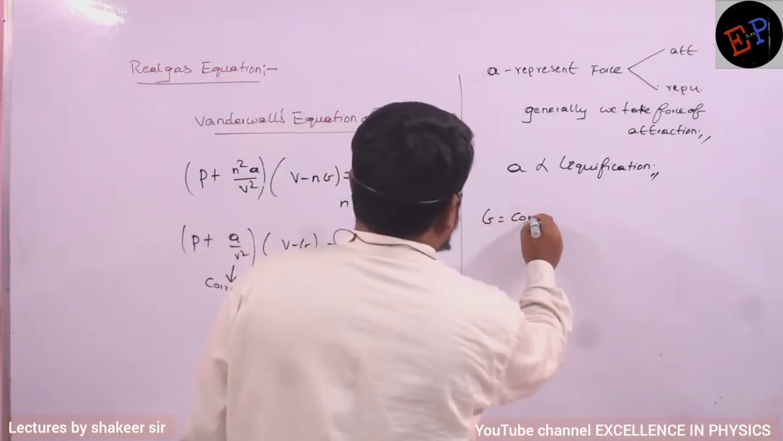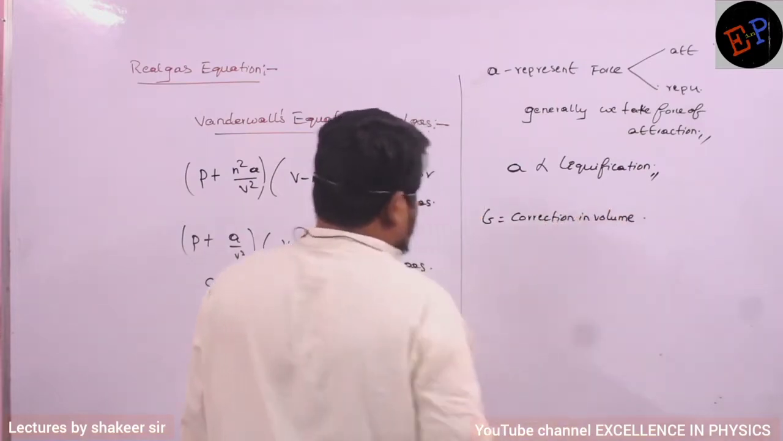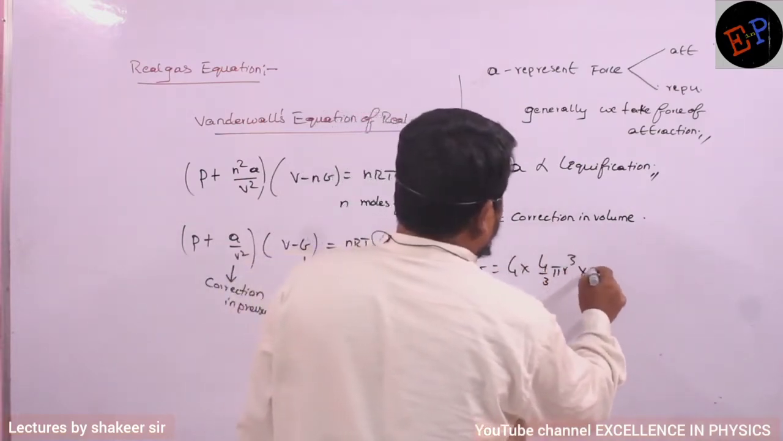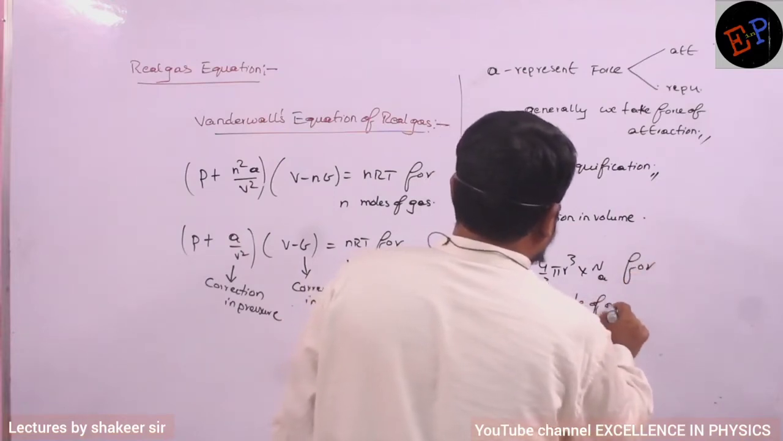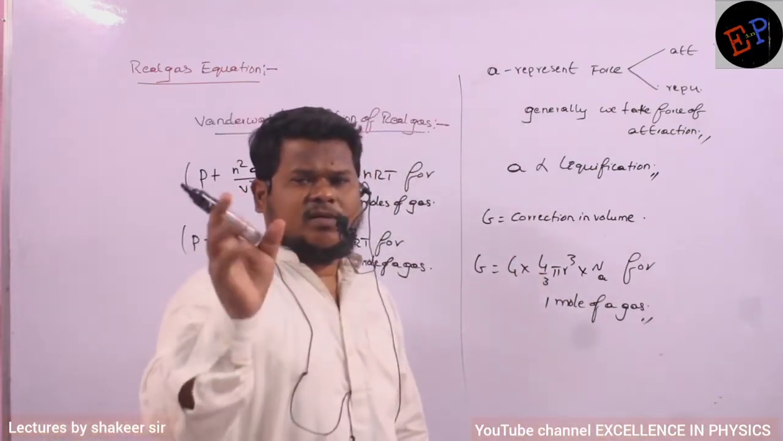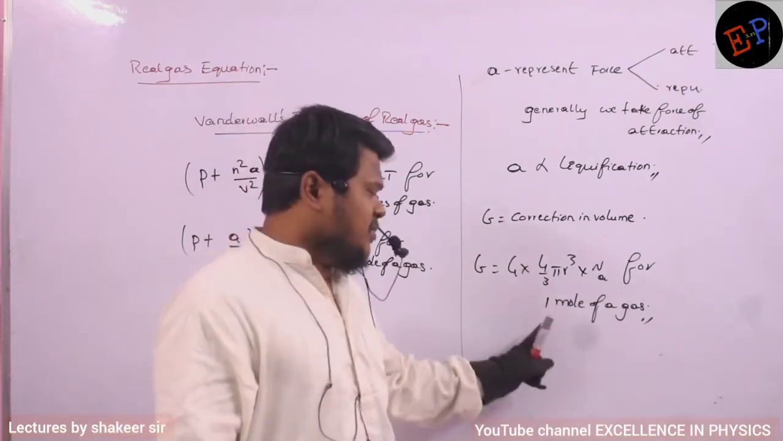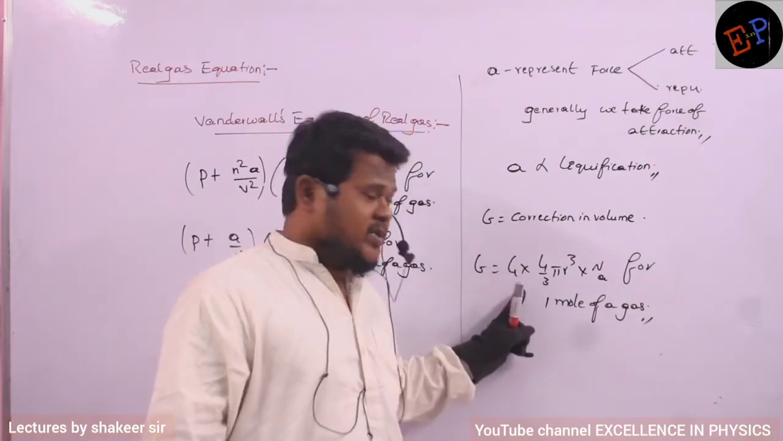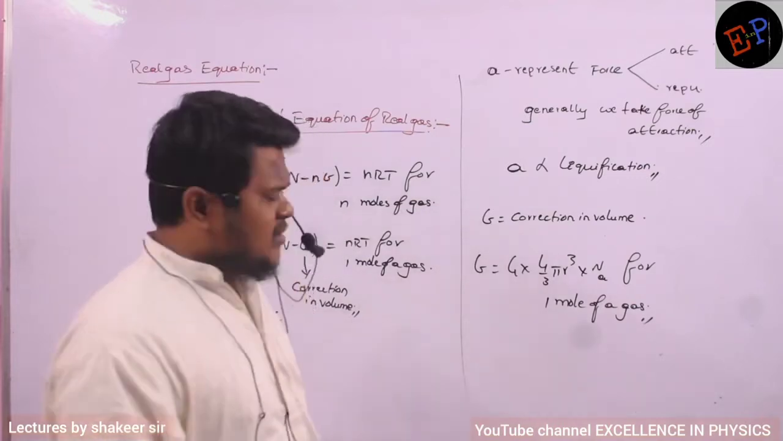Similarly, what is meant by b here? b is called the correction in volume. So b can be written as 4 multiplied by (4/3)πr³ multiplied by Nₐ for 1 mole of a gas, where (4/3)πr³ is the volume of a single atom or single molecule. And how many molecules are there? Nₐ number of molecules will be present for 1 mole of a gas, and that I have to multiply by 4, because this is how we derive the b value. There is some derivation which we are not doing, so just remember it.